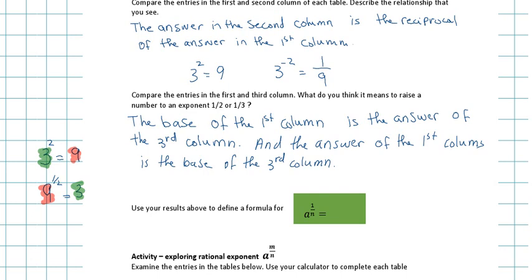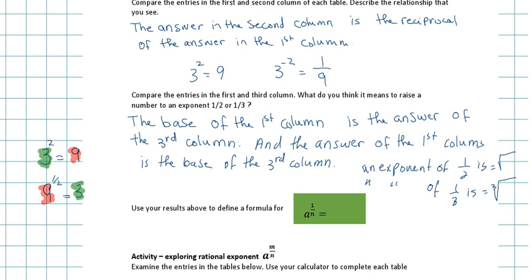So we learned that an exponent of 1/2 is equal to a square root, and an exponent of 1/3 is equal to a cube root.